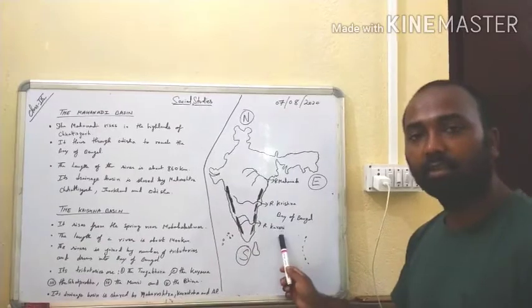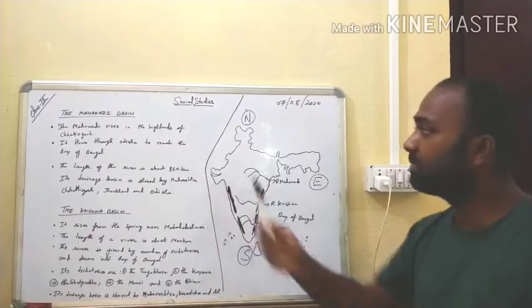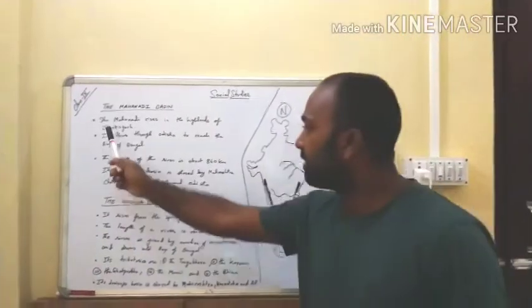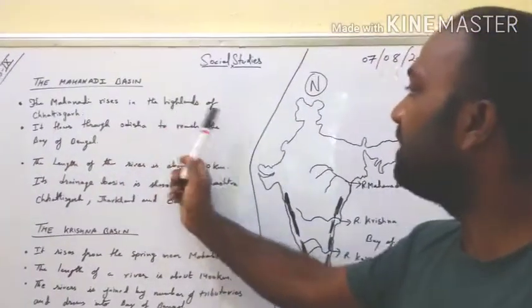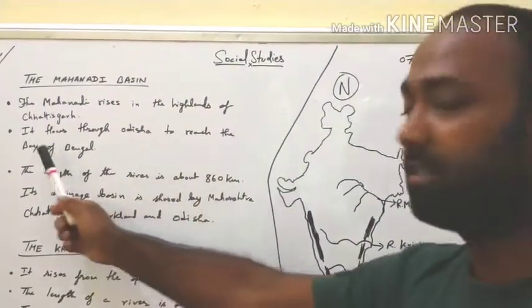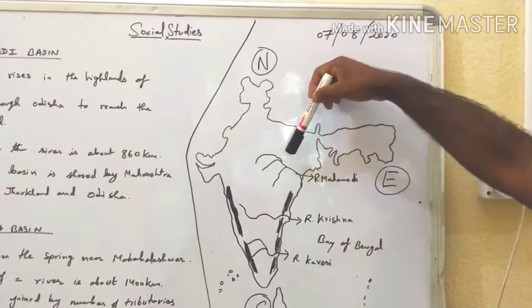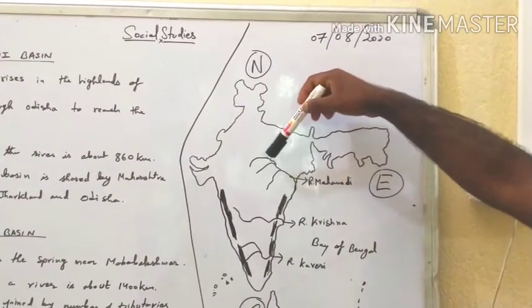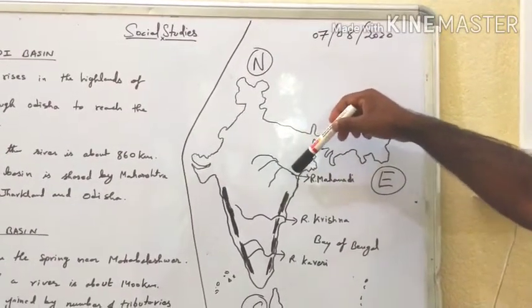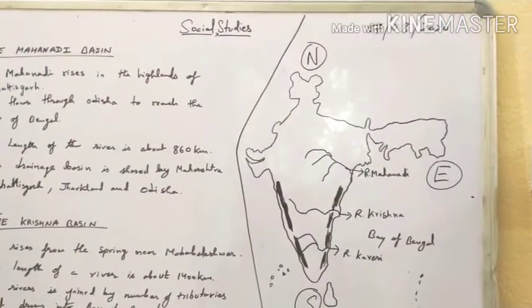And lastly we'll discuss the Kaveri river basin, which lies here. So let us begin here. The Mahanadi rises in the highlands of Chhattisgarh. It flows through Odisha to reach the Bay of Bengal here. It rises in the state of Chhattisgarh, and slowly it flows through Odisha and then finally it drains into the Bay of Bengal.